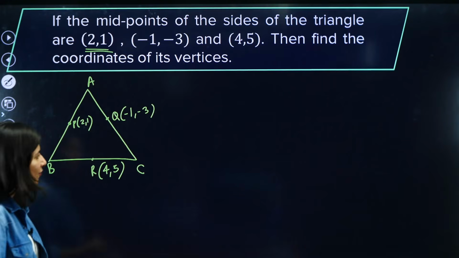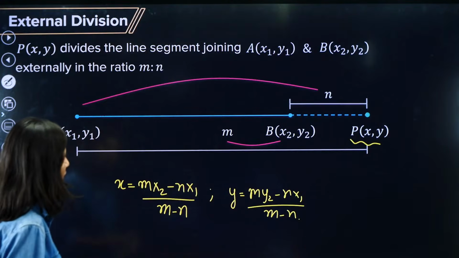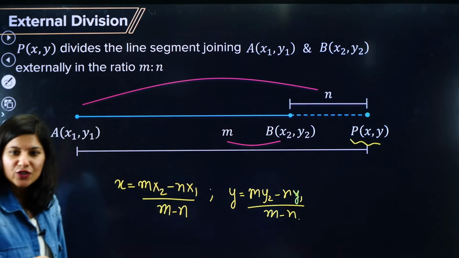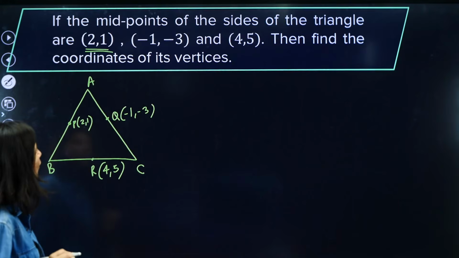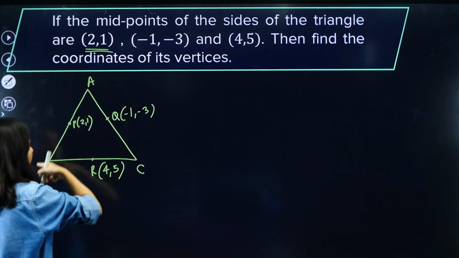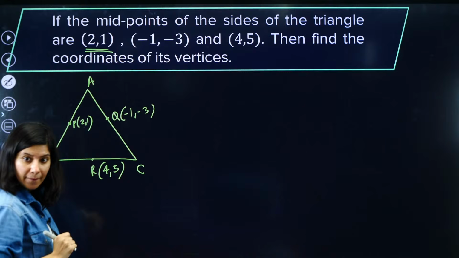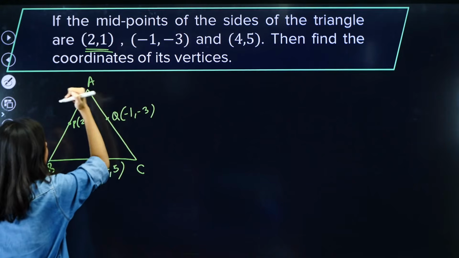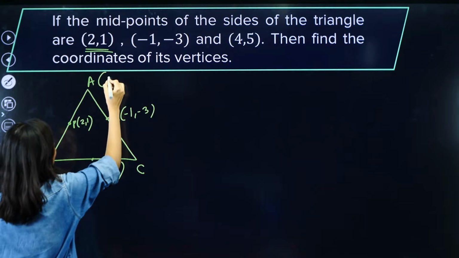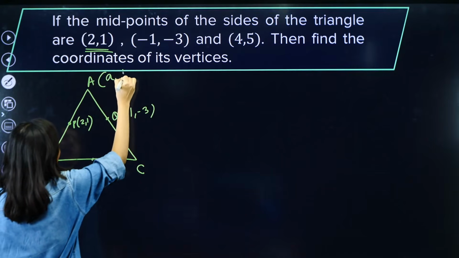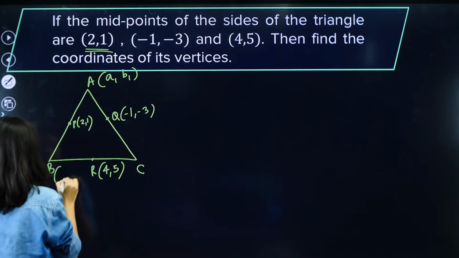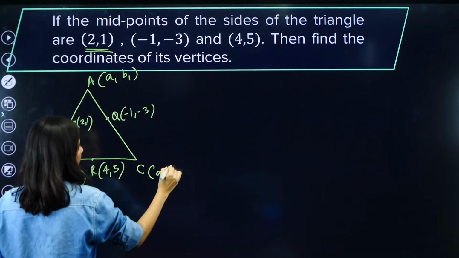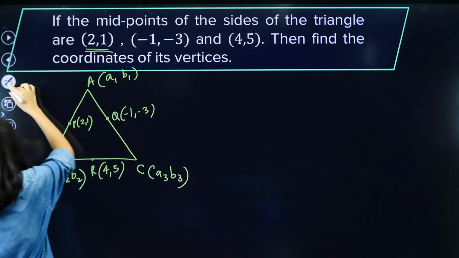In the y part, the formula is wrong? Oops, yes, so this is y1. Okay, understood, corrected. Now we need to look for A, B and C. So let us assume that the coordinates of A will be (a1, b1), this is (a2, b2), and this is (a3, b3). Correct?